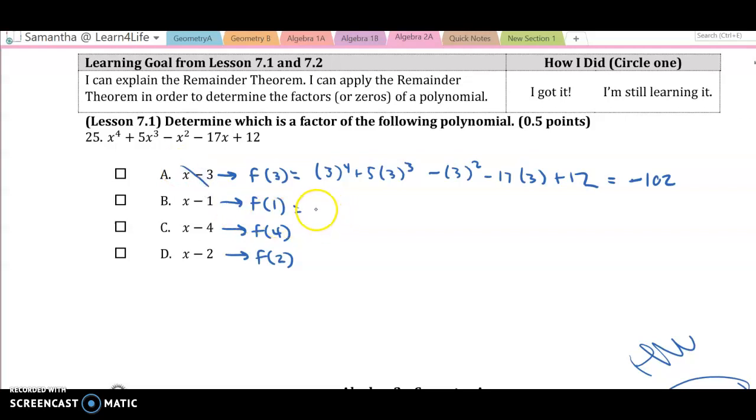Nope. All right, let's plug in 1. 1 to the 4th plus 5 times 1 to the 3rd minus 1 to the 2nd minus 17 times 1 plus 12. Let's see. And I get 0 for this one, so that one works. I'm just going to use that shortcut in the calculator where you can highlight it and redo the function, and just plug in the other ones to check real quick. I'm plugging in 4, just replacing all my 1s with 4, and I get 504. And if I do the same thing and replace all the 4s with 2s, you guys remember that shortcut I showed you in the calculator?